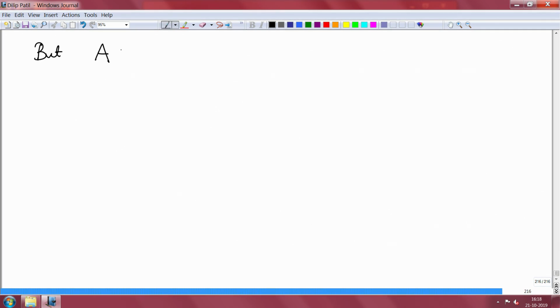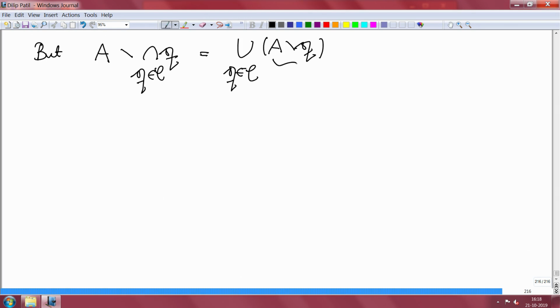A minus the intersection of Q in C, this is nothing but the union of A minus Q, where Q is in C, and each one of them is multiplicatively closed. And it is a chain, therefore there is a containment relation between them.